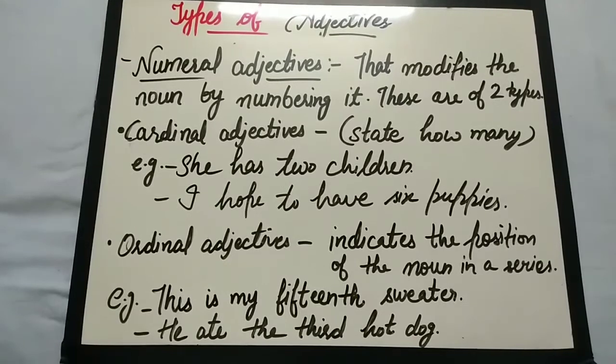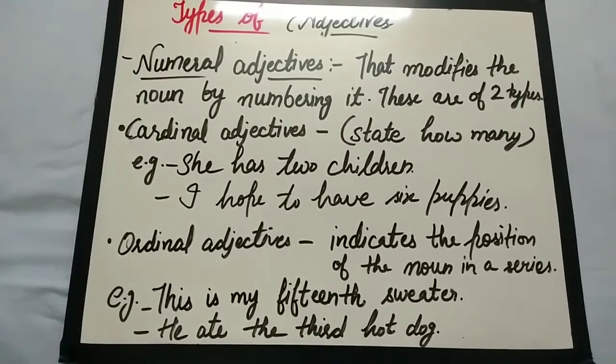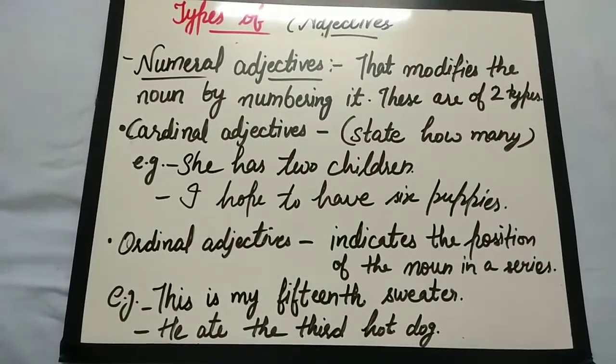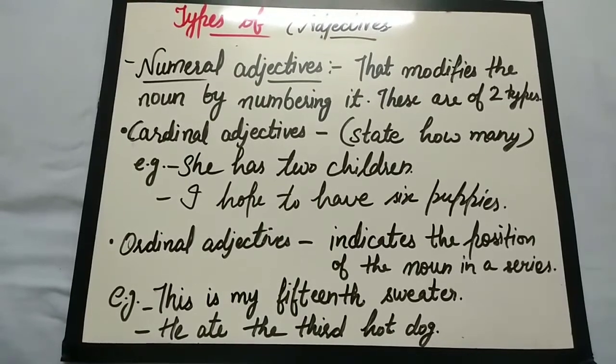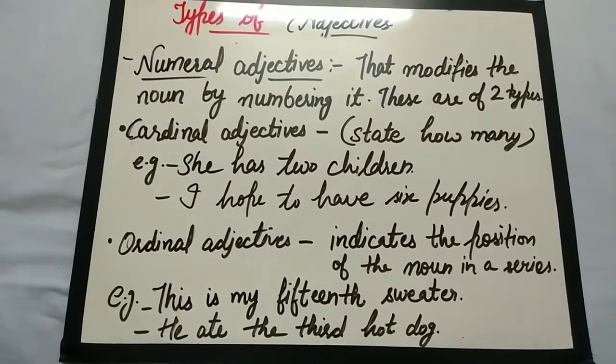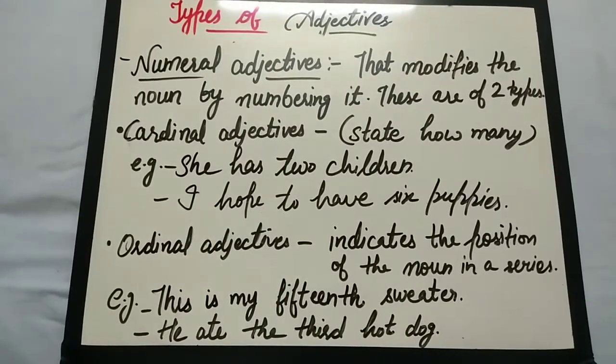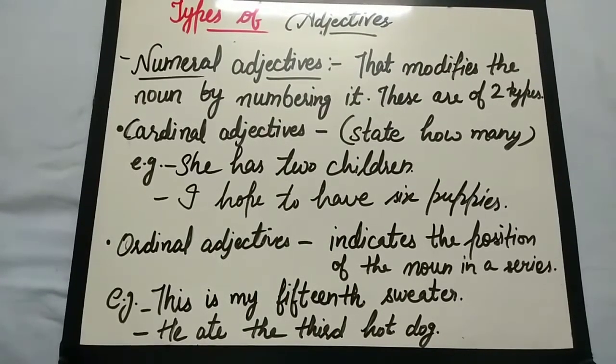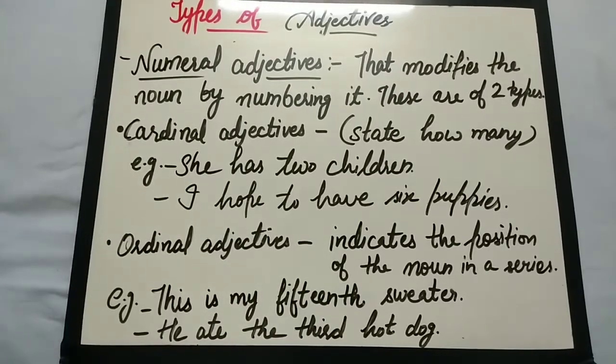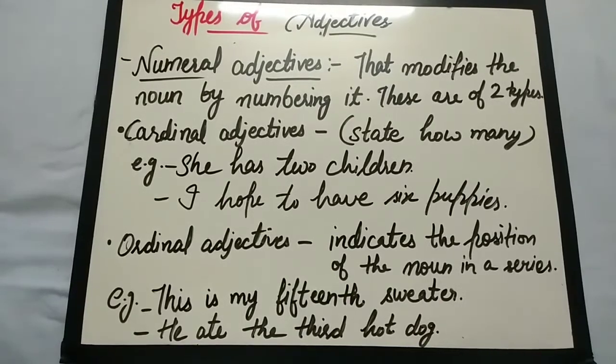So now we don't just have to have a noun or pronoun, we can also answer the question how much or how many. So this turns words like one, two and so on into these adjectives. But really any quantity that is providing further information about a noun constitutes a quantitative adjective, or we can say the cardinal adjective. For example, she has two children.